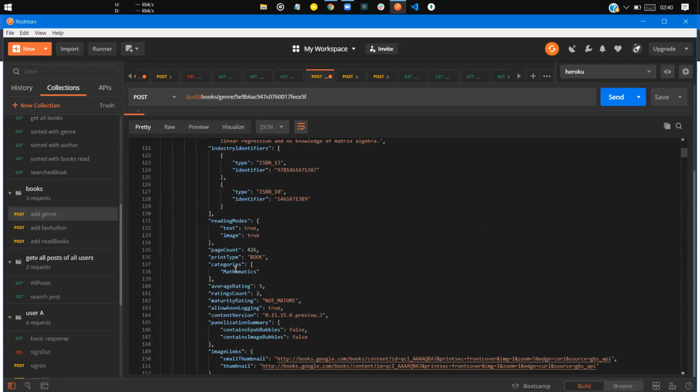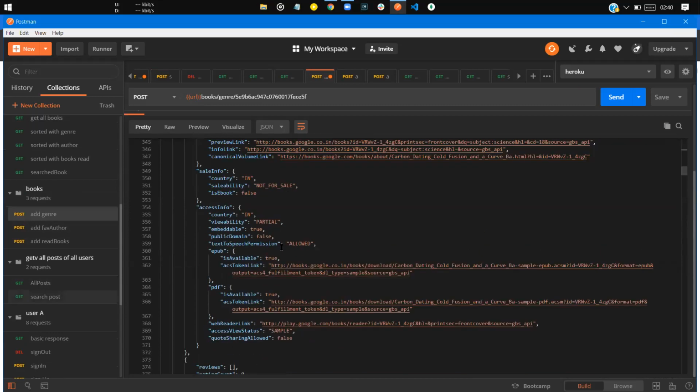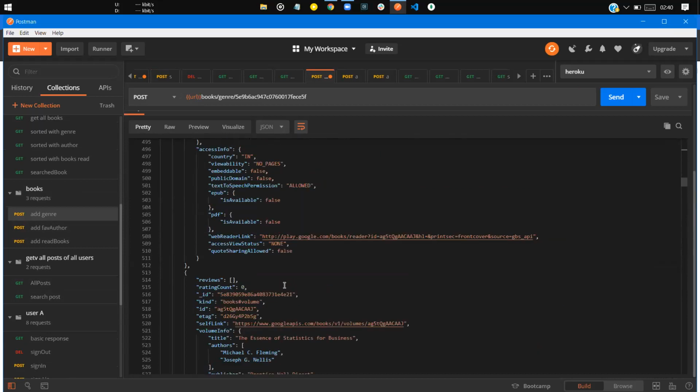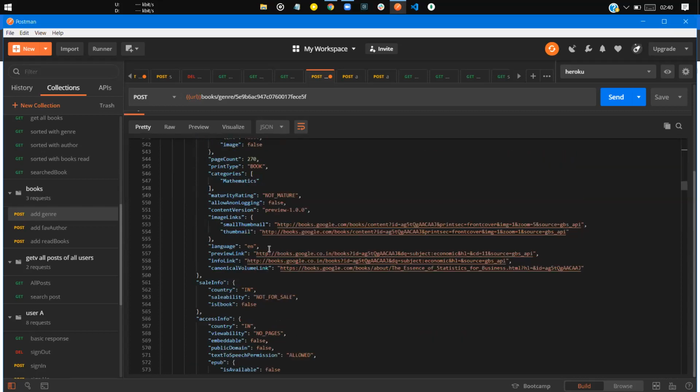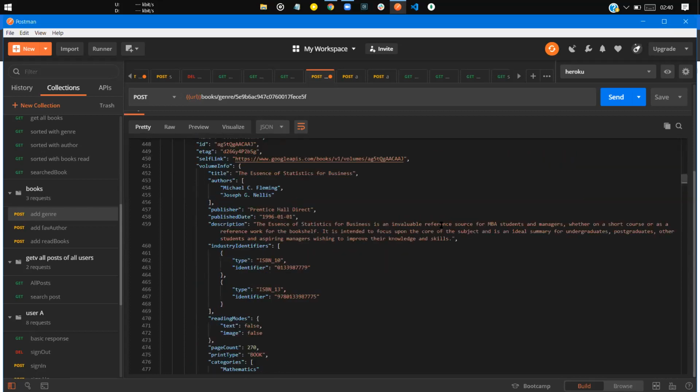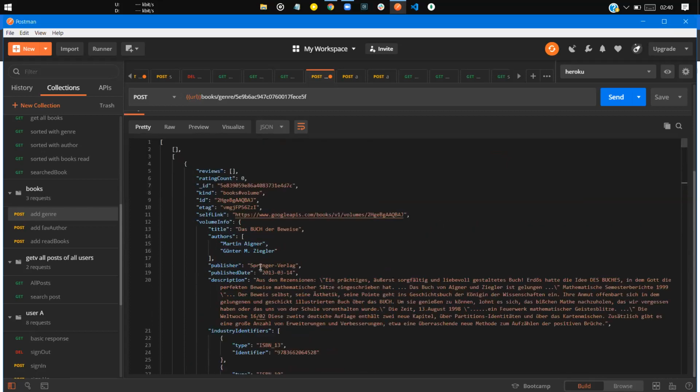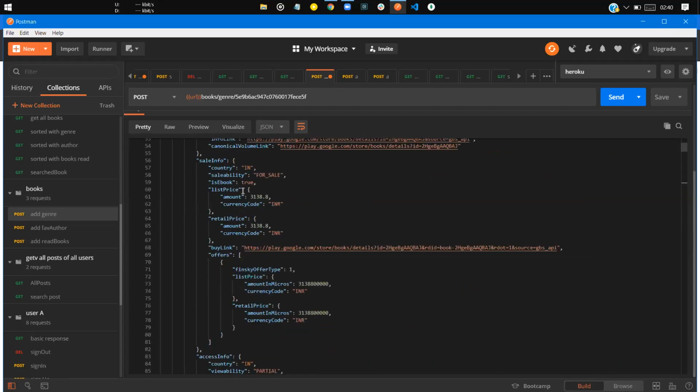These are the books data we got as per our given genres. Let me show you that those genres should be categories here. As you can see, mathematics is here, and the computer books would be up there. These are the mathematics books, and the computer books would be up here.